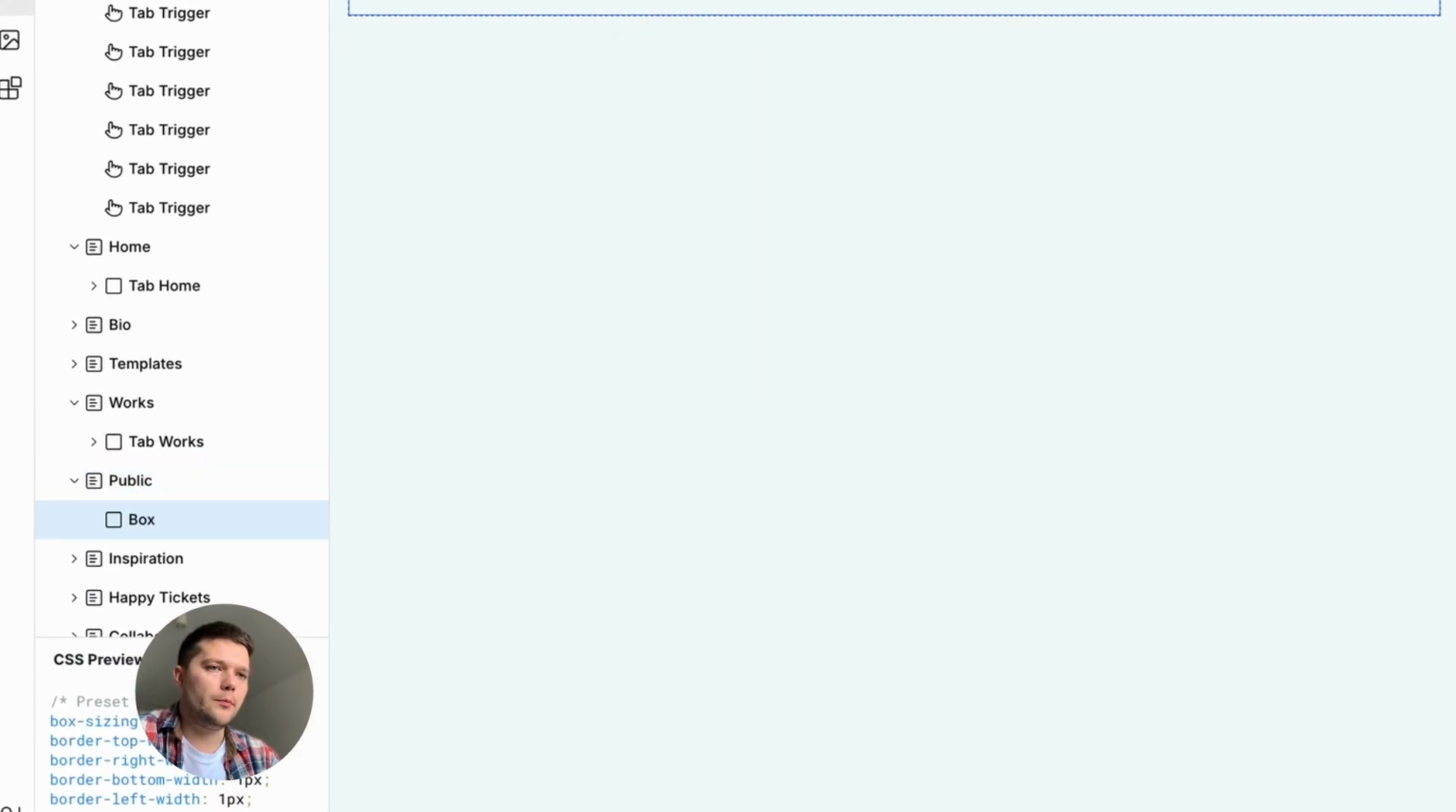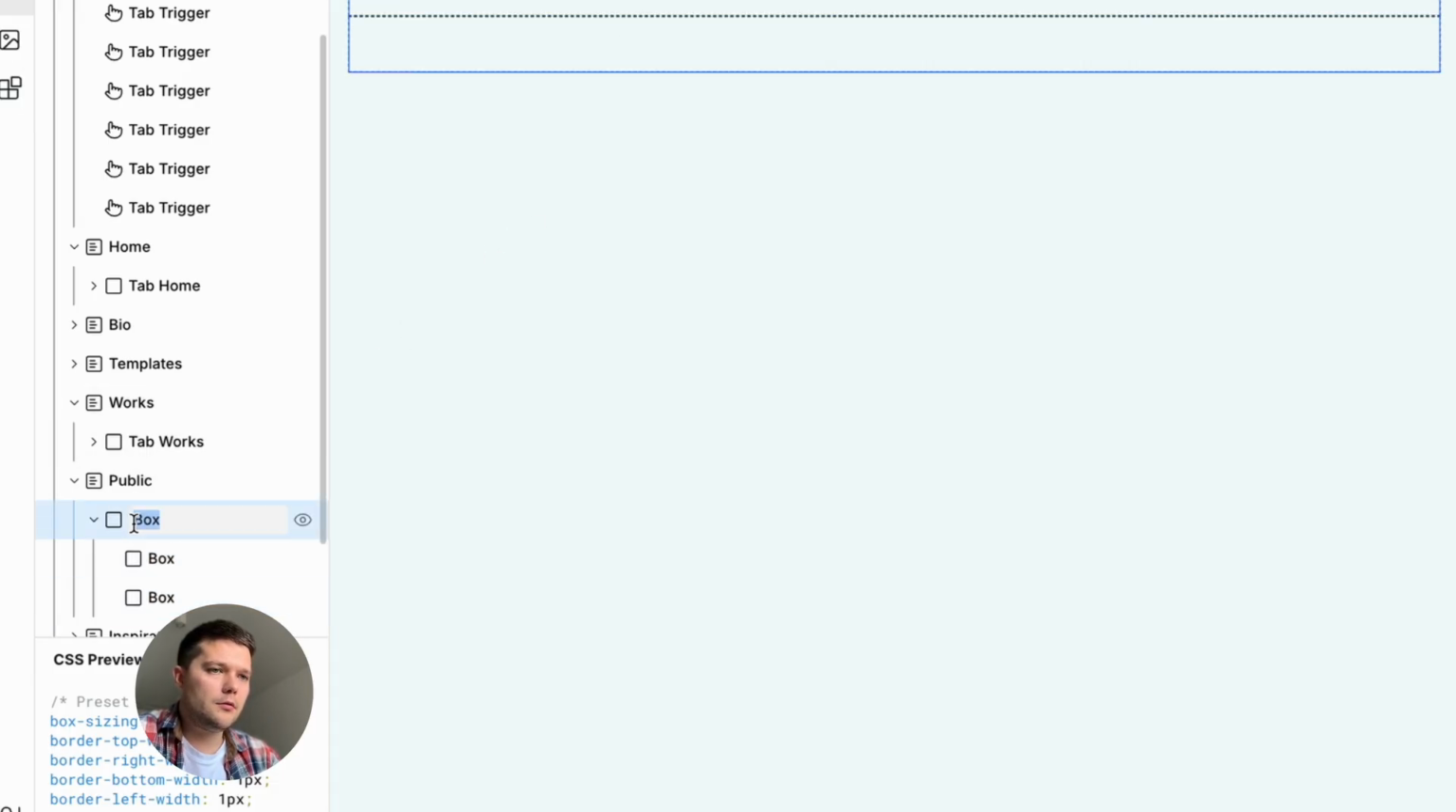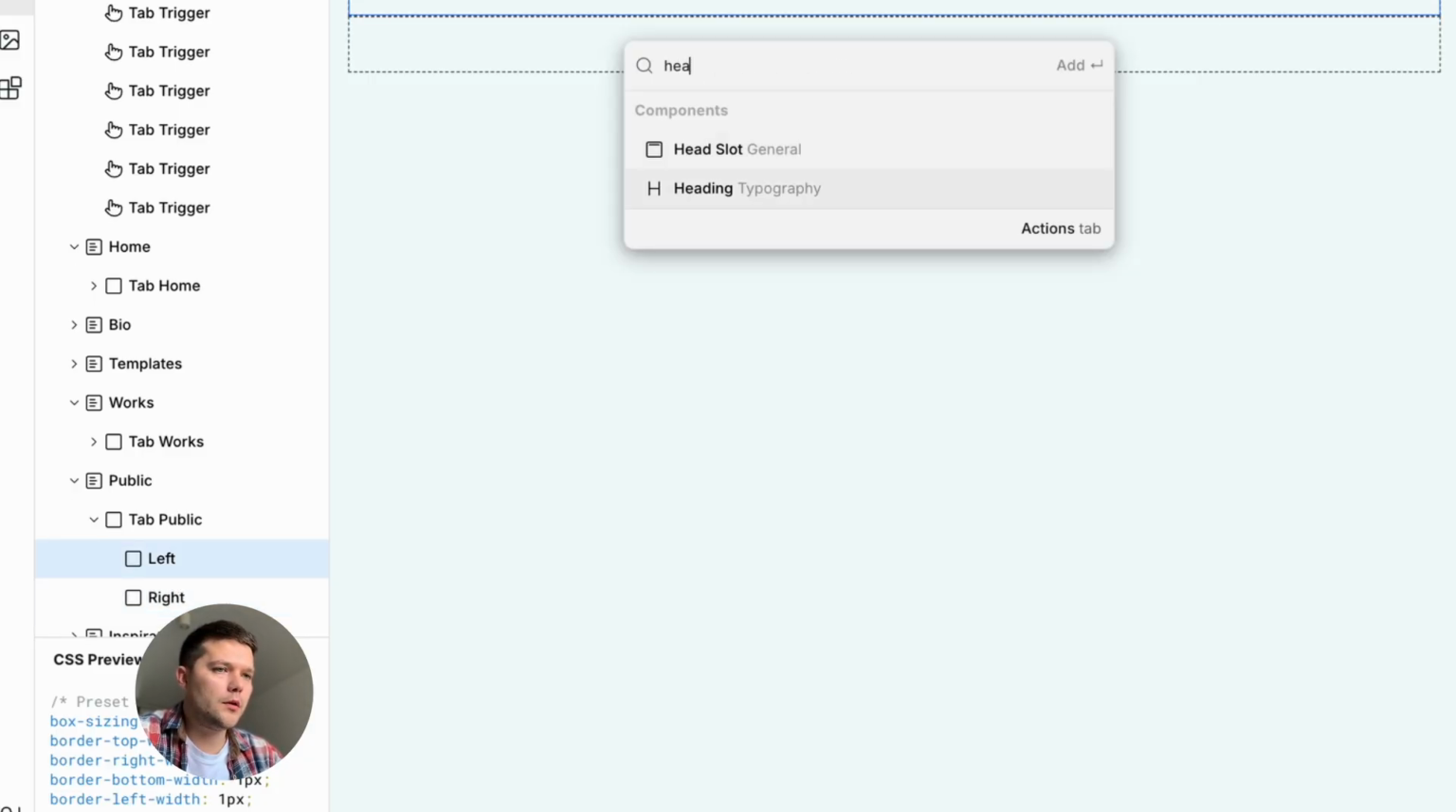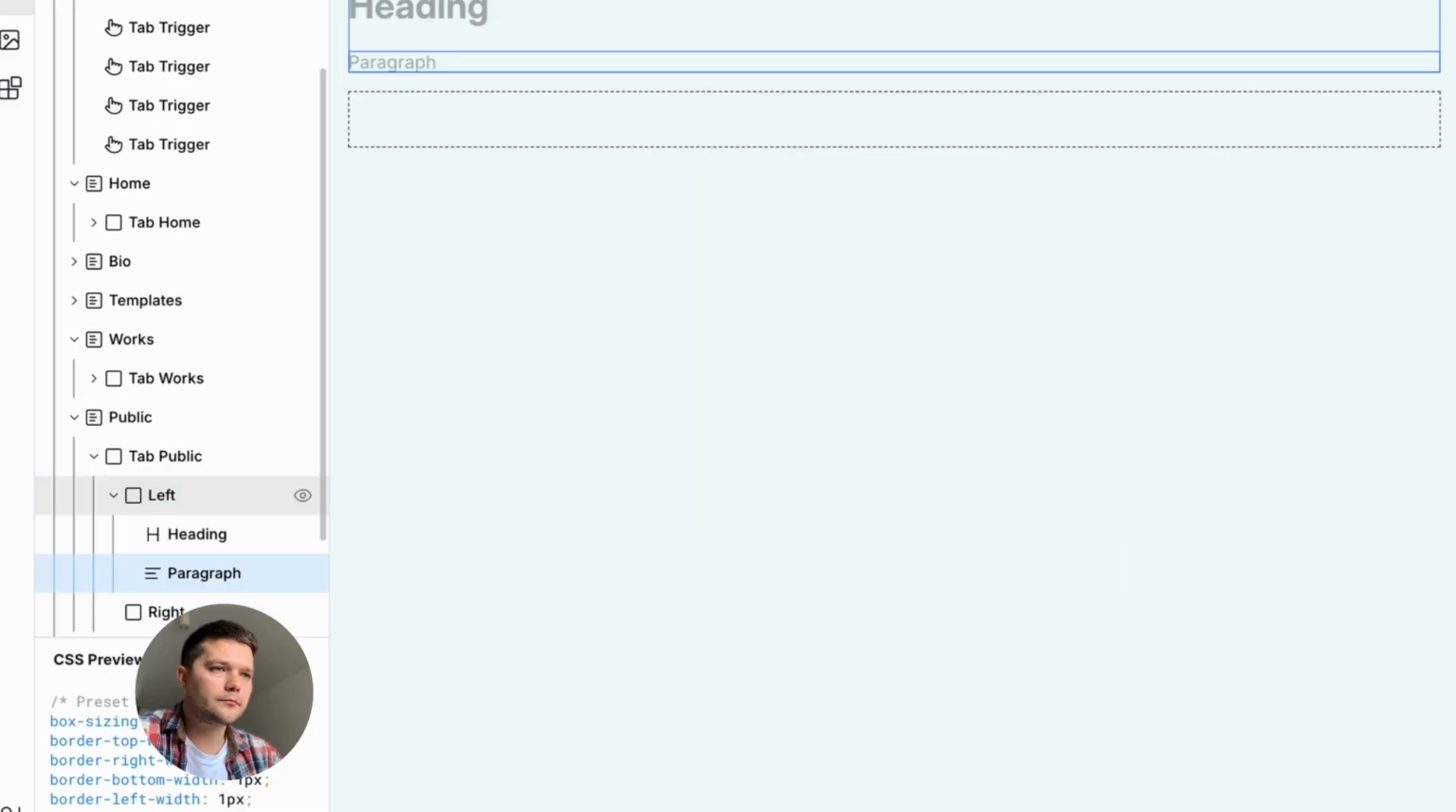I remove the default paragraph and start adding blocks. First I create the tab and add two inner blocks, left and right. The left block will hold the heading and paragraph, while the right one will contain only links.